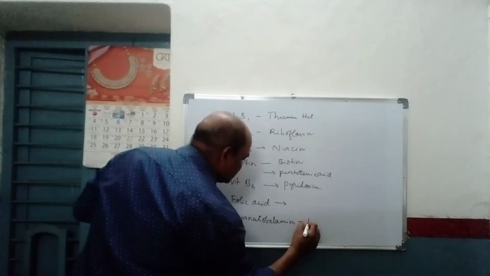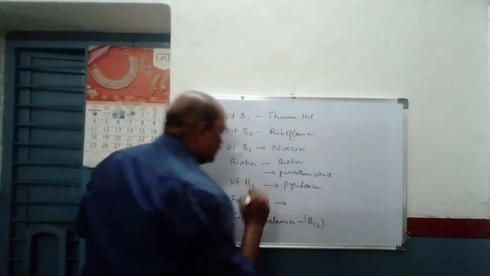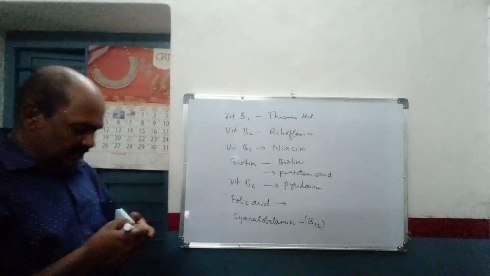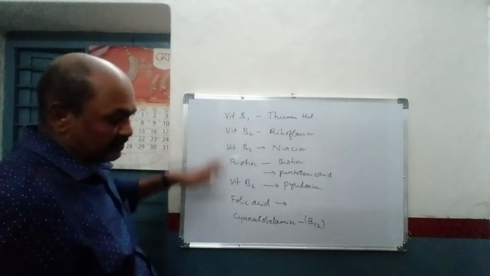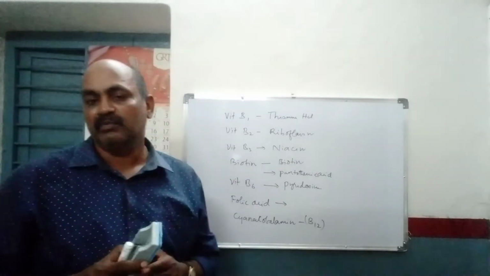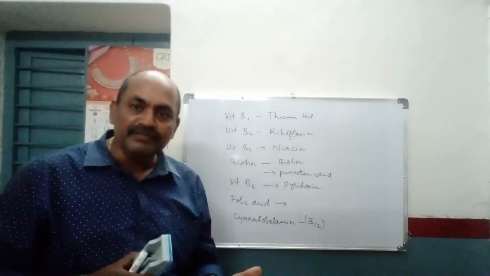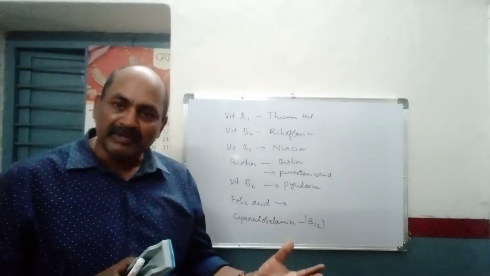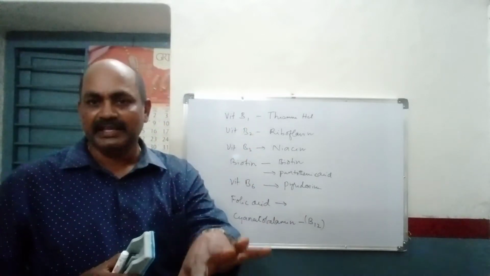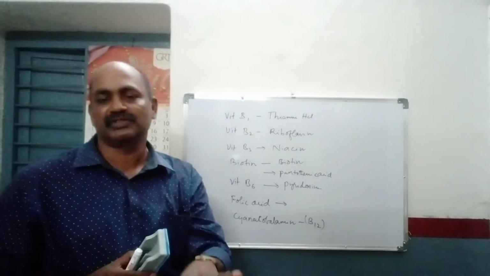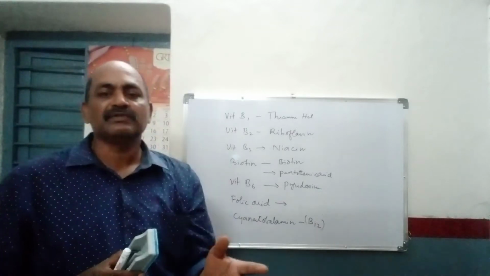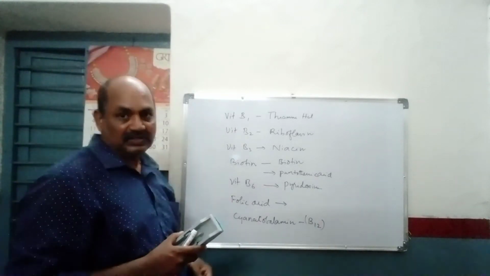This is also called B12. Friends, these are all derived from the vitamins. And you just remember one important point here: some of the non-vitamins also act as coenzymes. That you just remember. But most of the coenzymes are derived from the B complex vitamins.